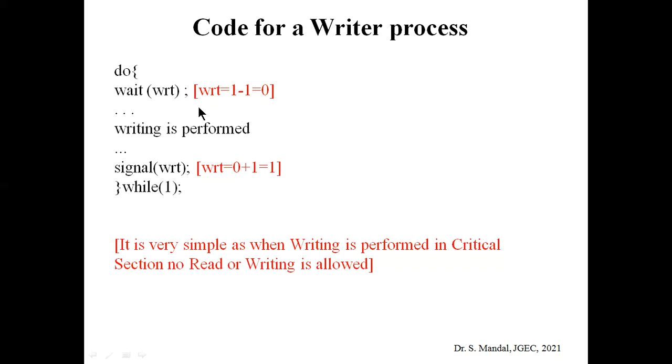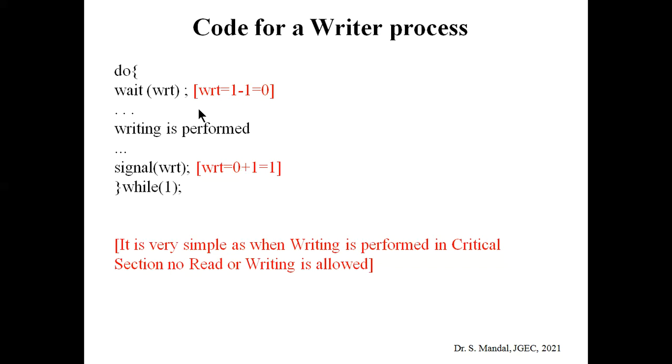After the writing is completed, we need to use the signal operation. What is the function of the signal operation? It is used for the exit purpose. After that, the value of wrt again becomes 0 plus 1, that is 1. So: wait(wrt), writing is performed, and signal(wrt). Close the bracket, while(1). That means this process will be performed whenever the condition is true. Depending on the value of wrt, the writers can write the information into the respective file. So this is very simple.